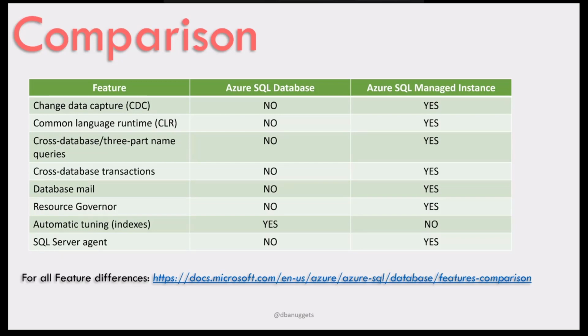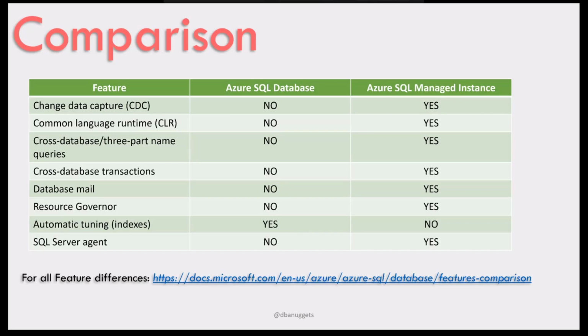The cross database queries, the three-part name like database.schema.table, you cannot use that in Azure SQL DB. The cross database transactions, you cannot do using Azure SQL DB. But Elastic queries are something that can solve this cross database transactions problem. And you do not have Database Mail because you only get the database, right? You do not get the server. There is no Resource Governor, but you have that on Managed Instance.